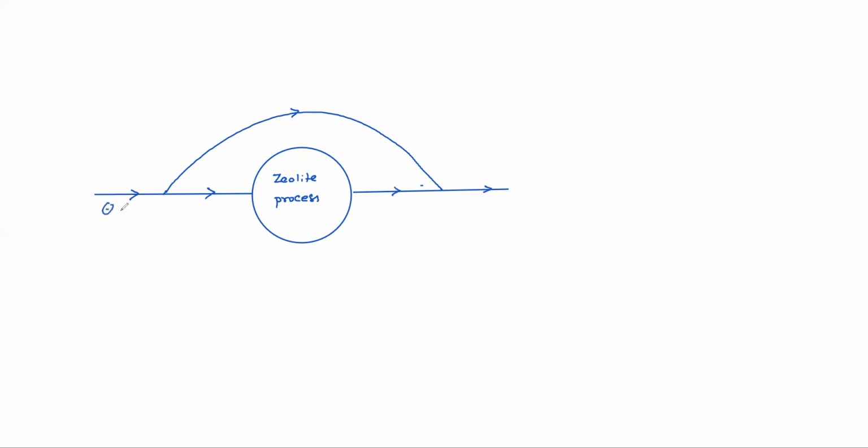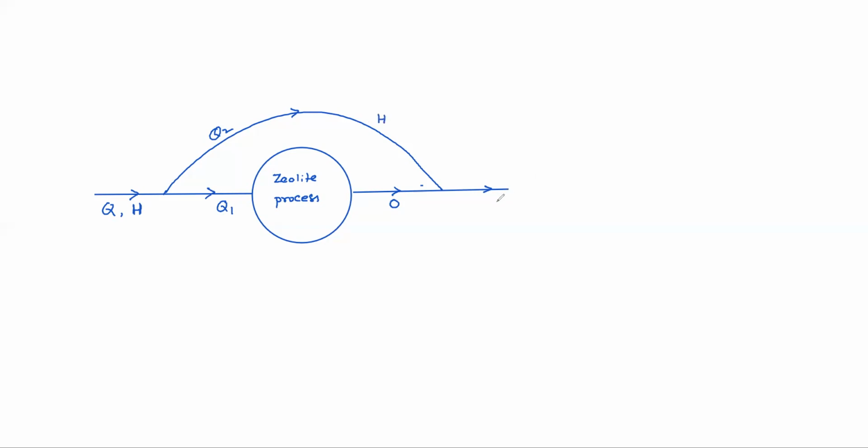Suppose discharge Q is sent here, Q1 is going here, Q2 is going here. Suppose here the hardness is H. This water is zero hardness. This one is H hardness.